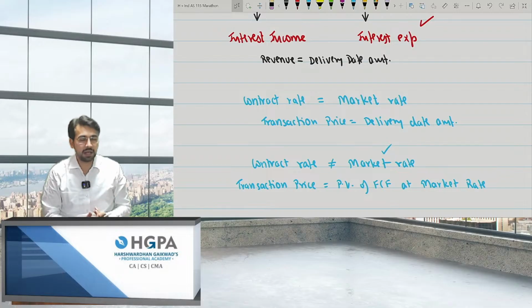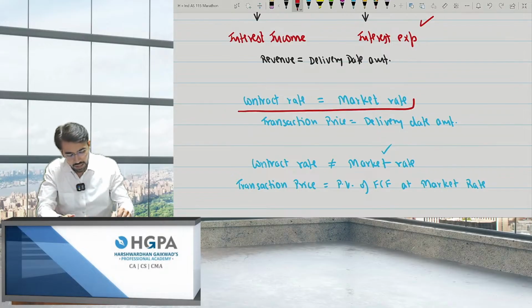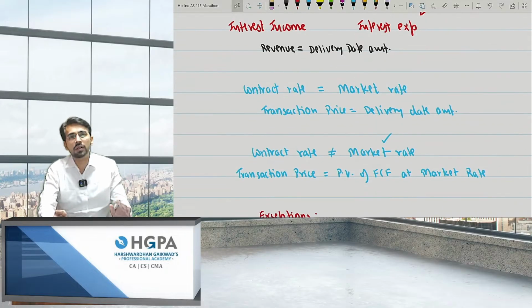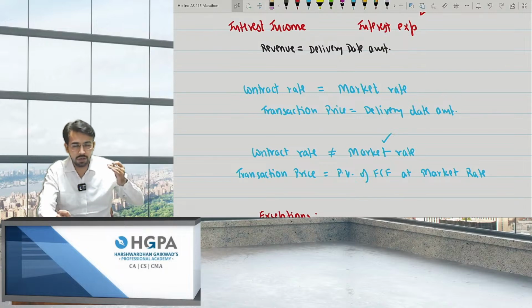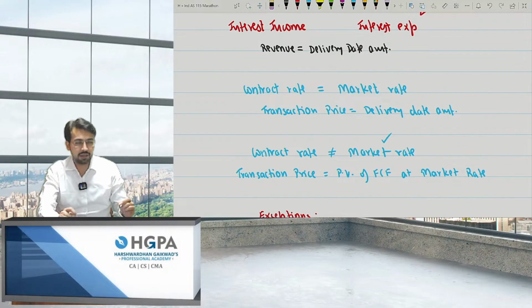Okay, there were two cases. Contract rate is equal to market rate, this was the first case. Transaction price is equal to delivery date amount. That means if the contract rate and the market rate are same, so I'll say transaction price itself is the same amount. But what if the contract rate and market rate are not same? So what will be the transaction price? It will be present value at the market rate of the future cash flows, right? So you have to take the market rate and not the contract rate. This was the answer, right?